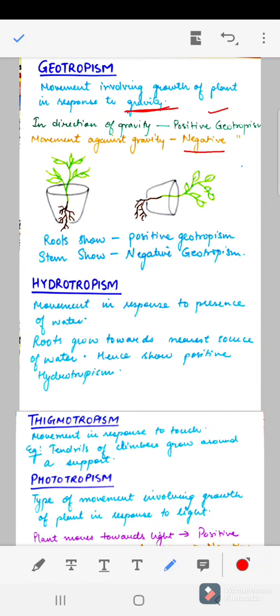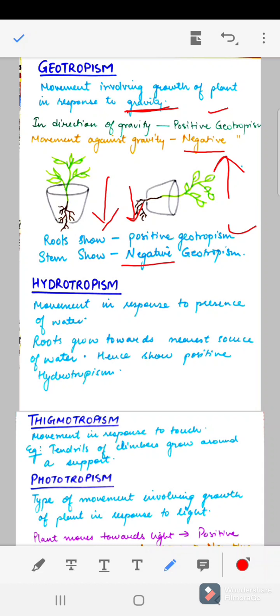We can have the experiment here, or you can consider it as an example also. In plants, the roots show positive geotropism. As we can see here, the roots grow downwards in response to gravity, in the direction of gravity, while the shoots grow upwards. Here also, even if the pot is tilted, the roots are growing in the direction of gravity. So roots are showing positive and the stem is showing negative geotropism.